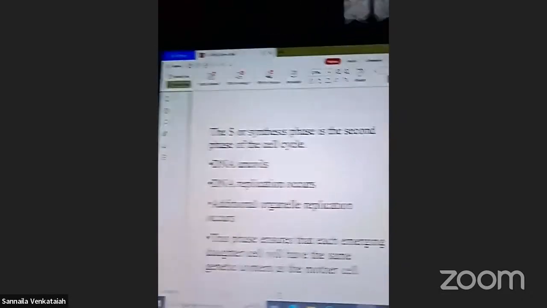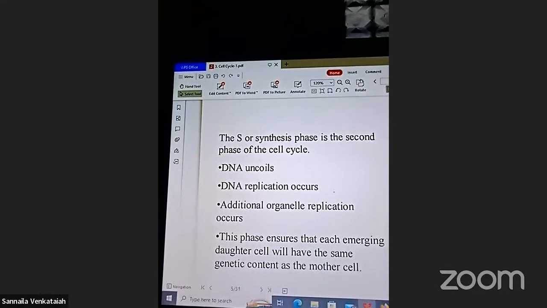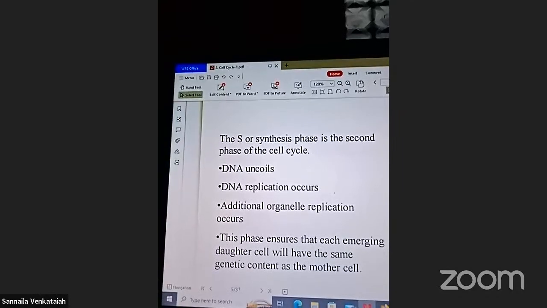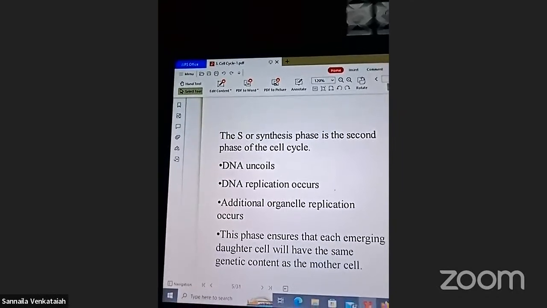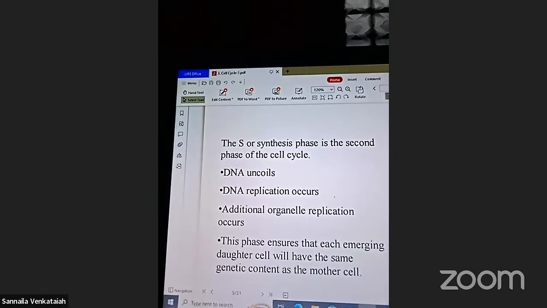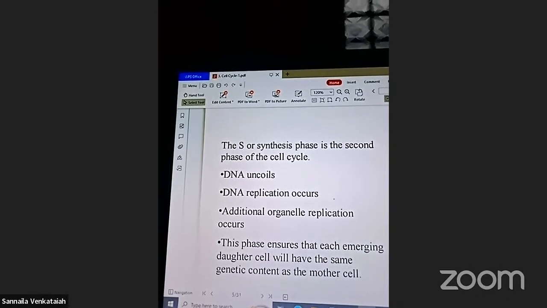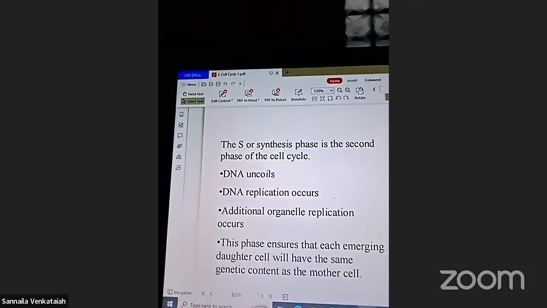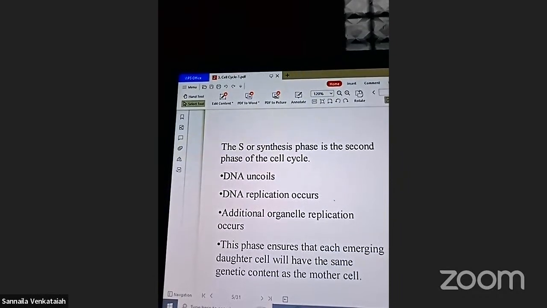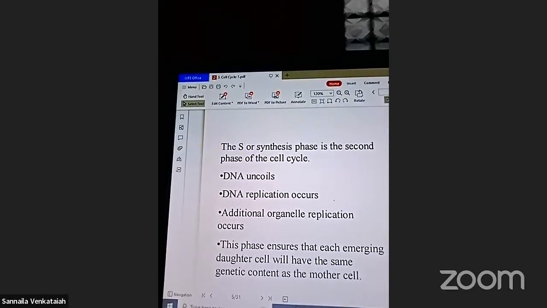The S phase, the synthesis phase, is the second phase of the cell cycle. DNA replication occurs in the nucleus, and additional organelle replication occurs. DNA replication means what is DNA? DNA means deoxyribonucleic acid.